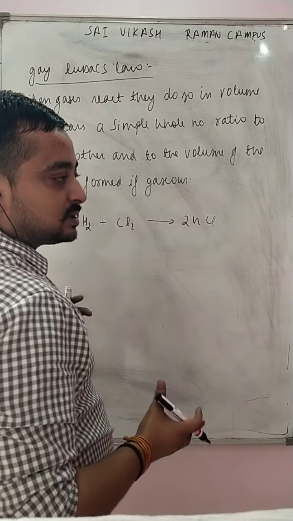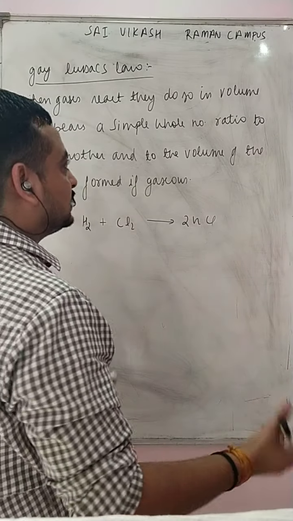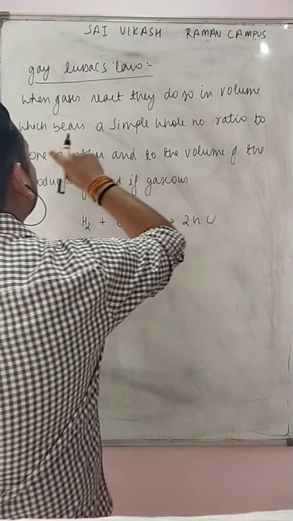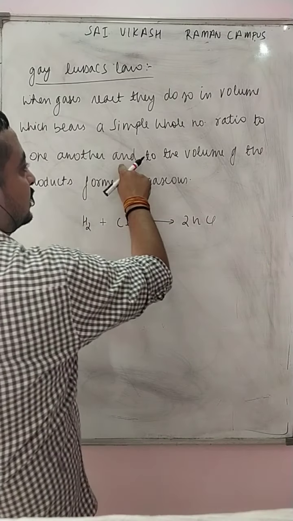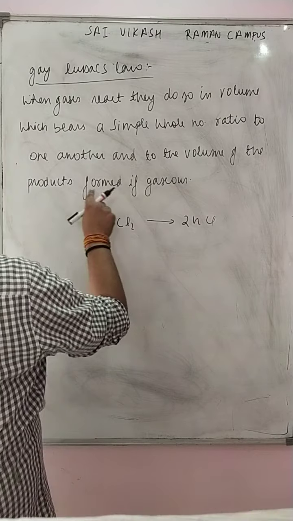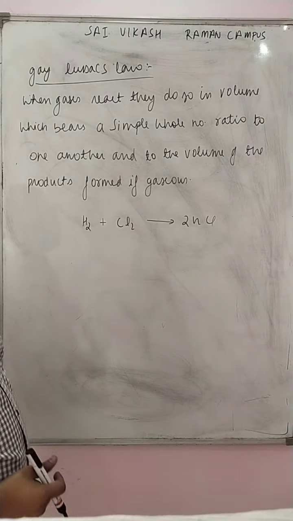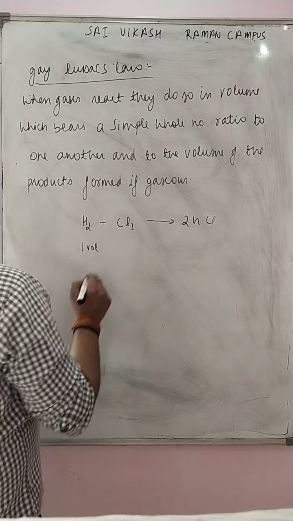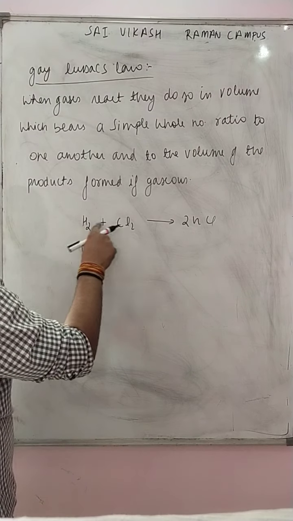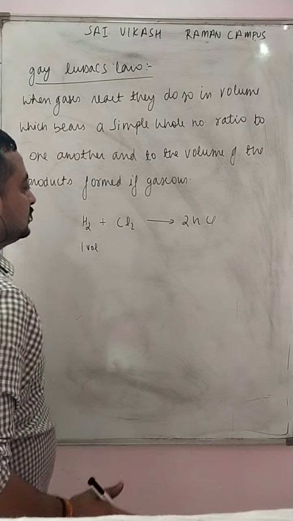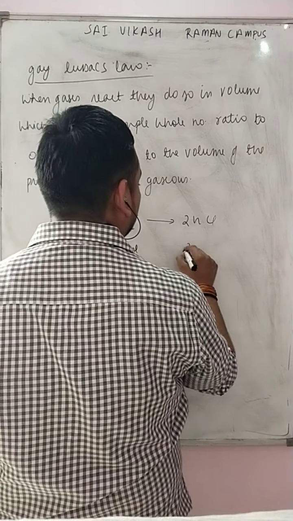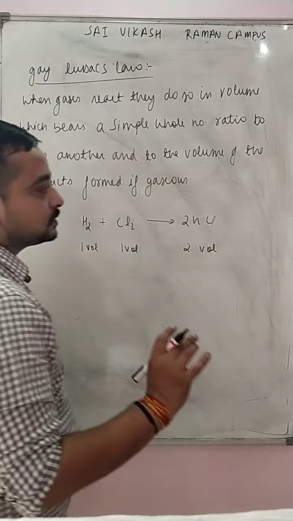Generally, all gases have a fixed volume, which bears a simple whole number ratio to one another and to the volume of the products formed if gases. Just simply, if H2 reacts with Cl2 to form 2HCl, then it will require one volume and it will yield 2 volumes.